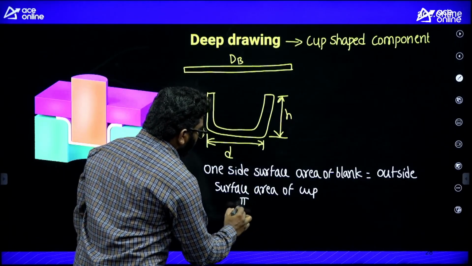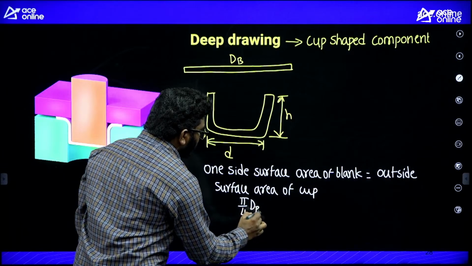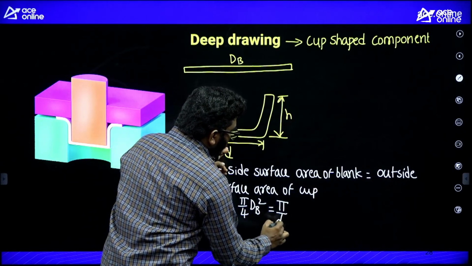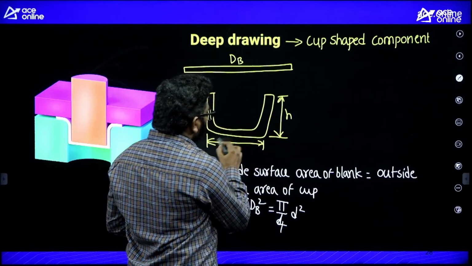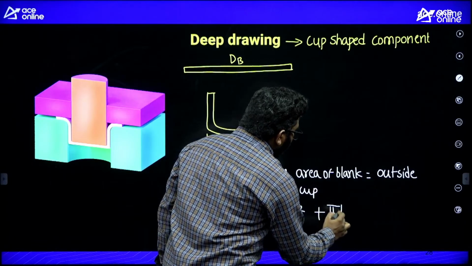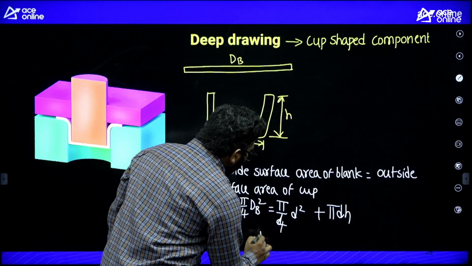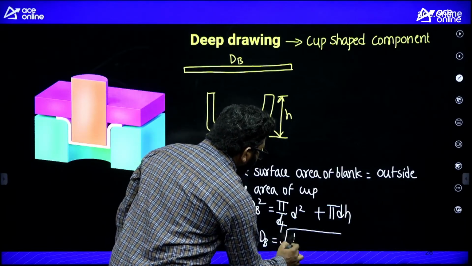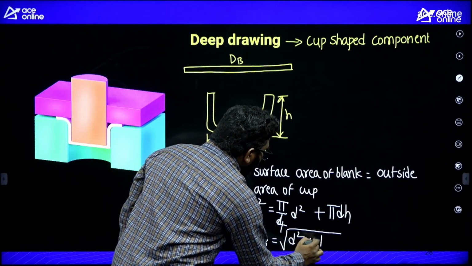So pi by 4 dB square is equal to pi by 4 d square for the bottom portion, plus pi dh. From this, dB is equal to under root of d square plus 4dh.